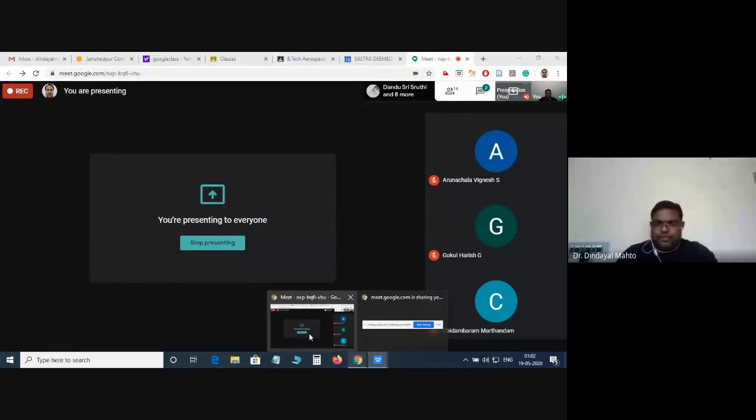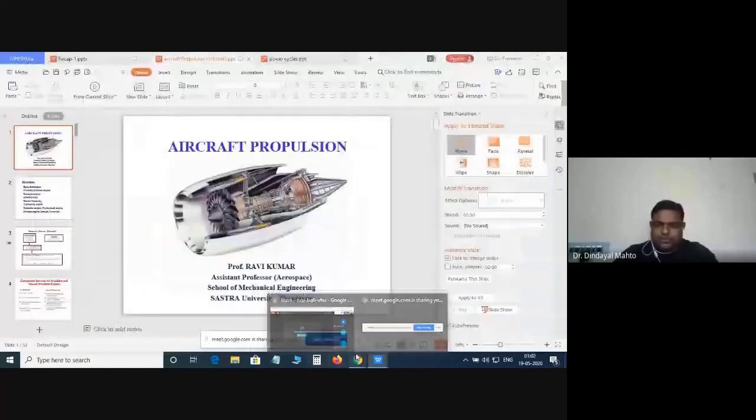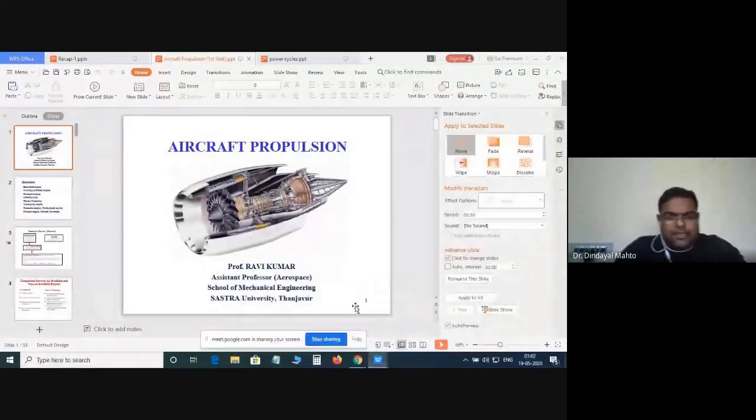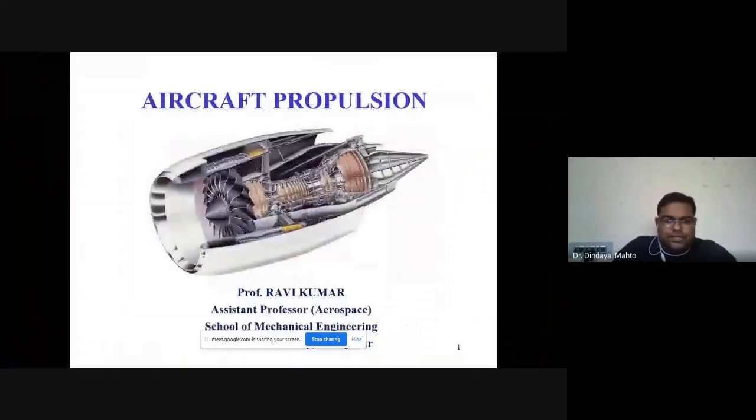In CIA also you might have seen that most of the numerical problems were asked from turbojet and turboprop. Here also we will be giving more emphasis on these two topics. Parallelly, we will be covering theory of afterburner as well as some portion of combustion chamber. This PPT I shared with you previously also, so I'm starting from the same PPT here. At the end of the presentation, you may ask some questions if you have any doubt. So I am starting now.